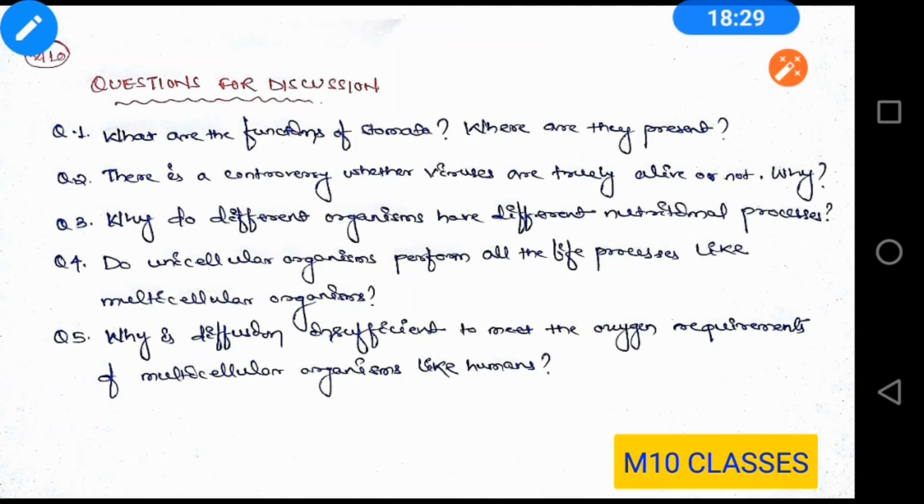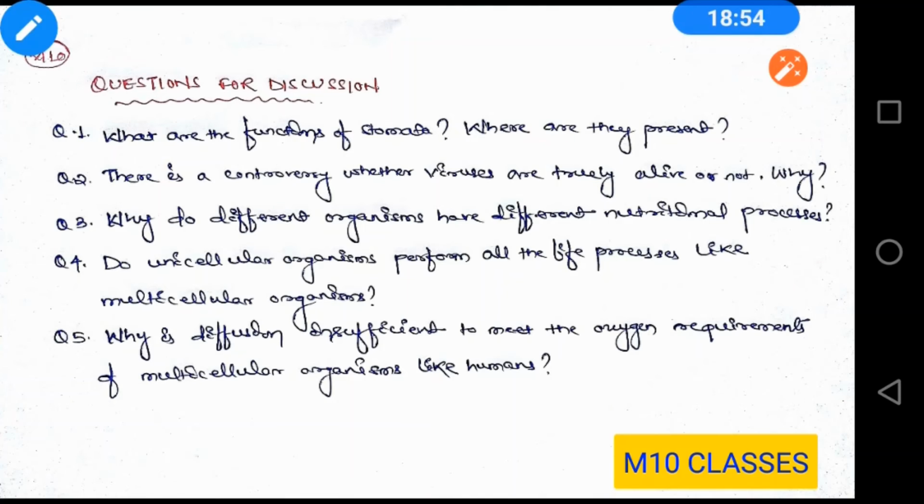Now coming to the end of the session, we have to discuss some of the questions. If you have already read this chapter, you may be astonished that some of these questions are also there in your book. First one: what are the functions of stomata and where are they present? It's a very simple question. Stomata.